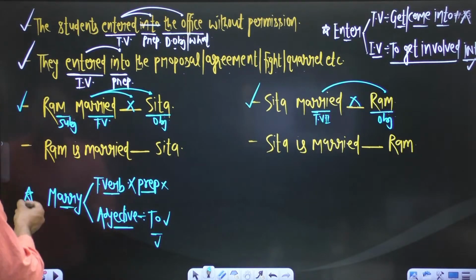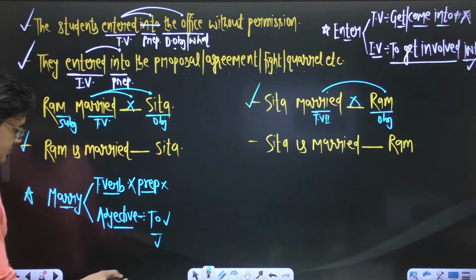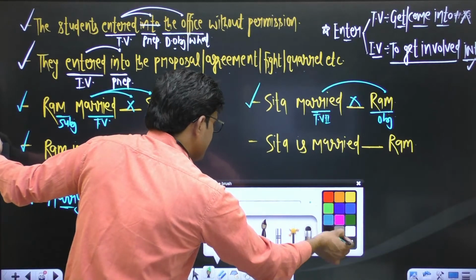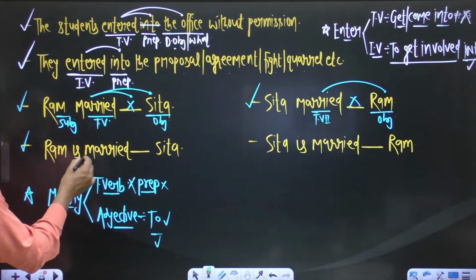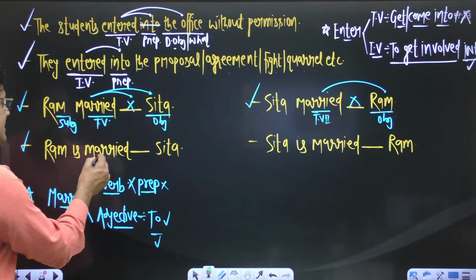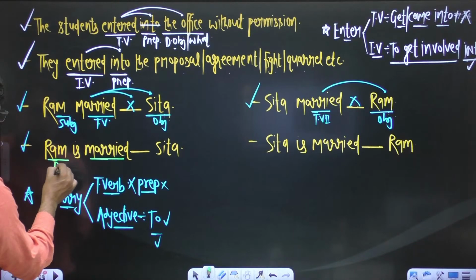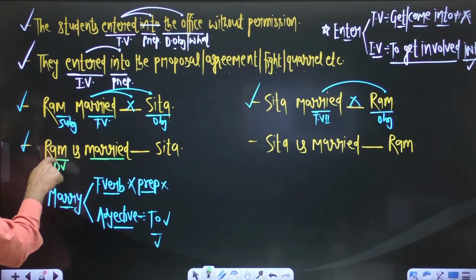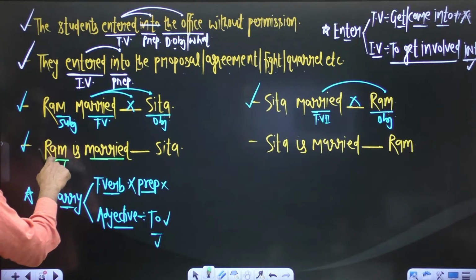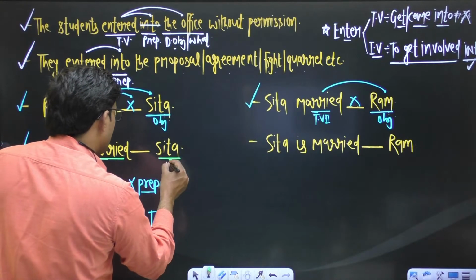Okay, in the third sentence, make sure this sentence is not in passive, this sentence is in active voice. Actually Ram is the doer here, and this word Sita is also a doer.